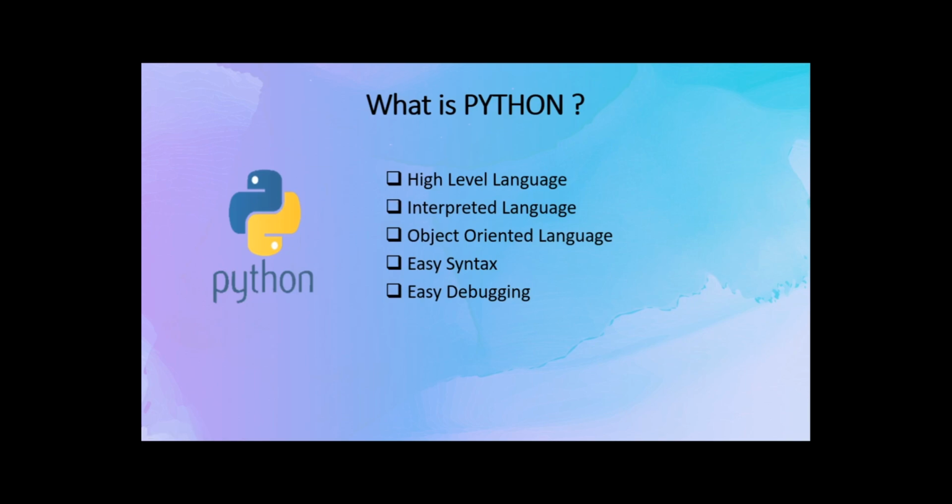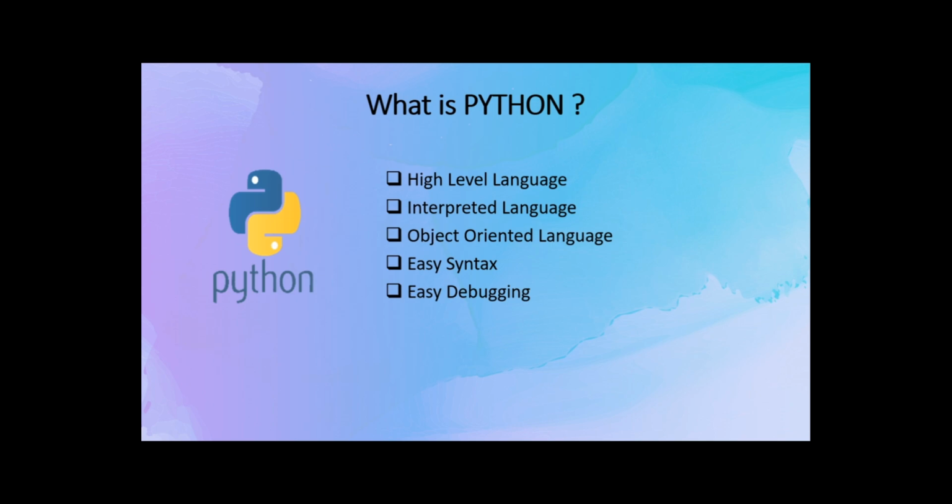So Python is a high level language. Now the question arises: what is a high level language? As machines and computers understand zeros and ones, and it is hard for us to write a program in zeros and ones. So simply in layman language, I can say that it is similar to English language, which makes it easier for a programmer to write a program. This high level language is then converted into assembly level language, and then assembly level language is converted into machine language. So Python is an interpreted language, which means that the code is executed line by line, which is